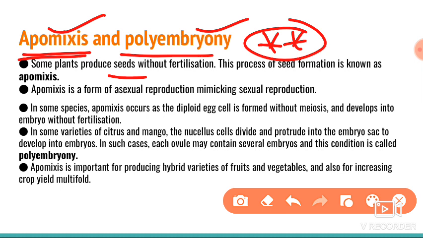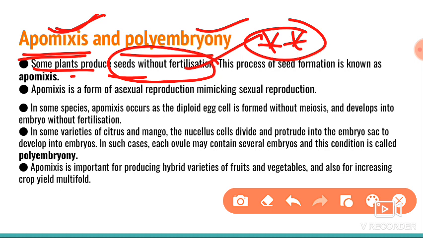Here we know that seed is the end product of sexual reproduction, the final product of sexual reproduction. And coming to apomixis, in some plants seeds are formed without fertilization. There is no fertilization at all. Without fertilization, there is a formation of seed. And one term to remember: without fertilization, there is a formation of fruit.